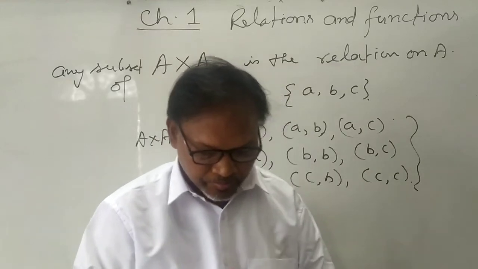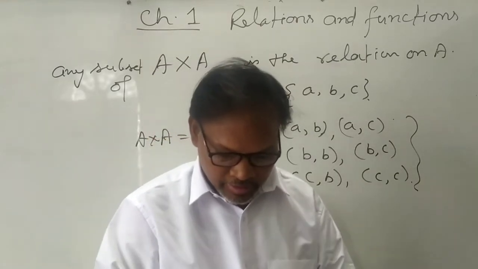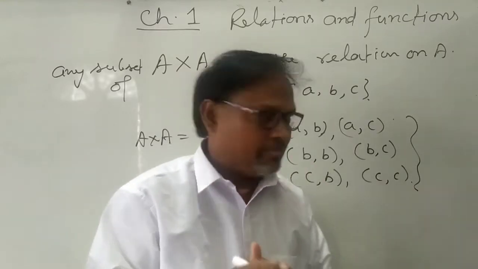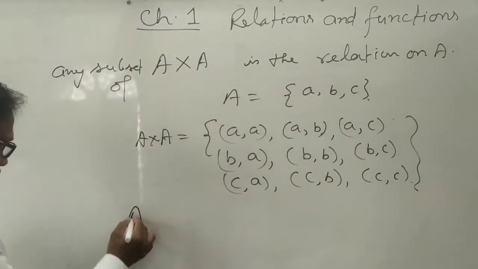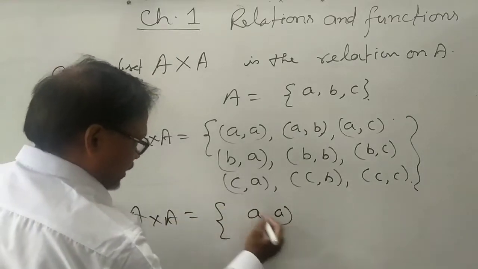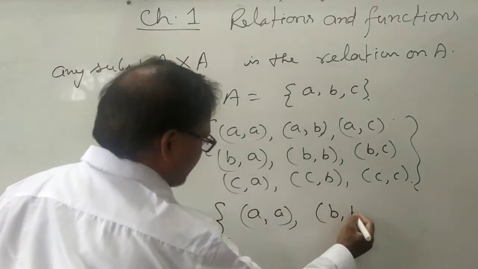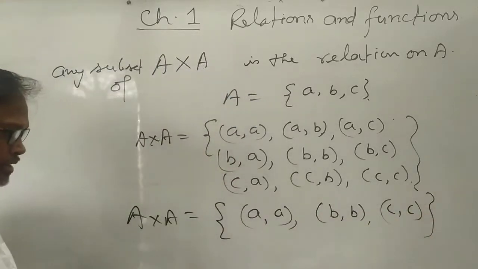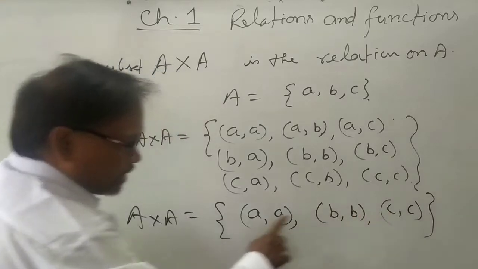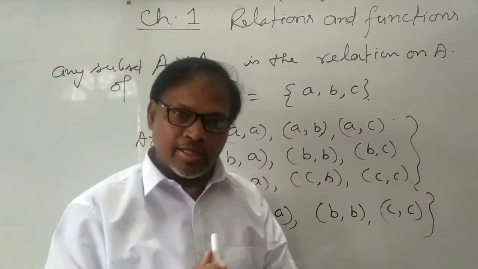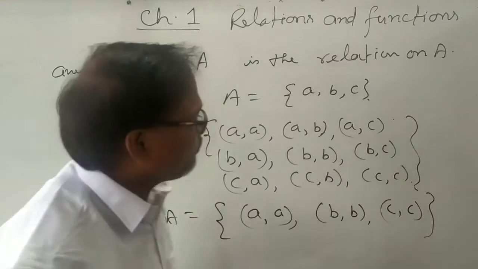Identity relation, the relation in the sense when you get the same type of element. Suppose in A cross A you are getting (A, A), (B, B), (C, C). Then you will say that this is the identity relation. In an identity relation, X and Y are the same component.